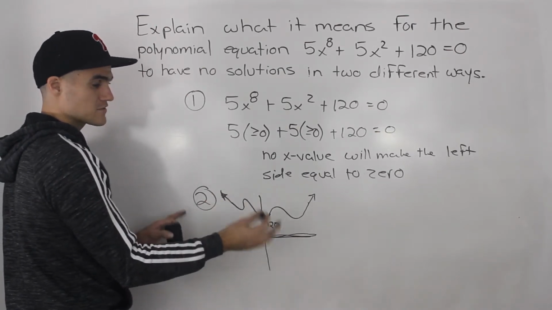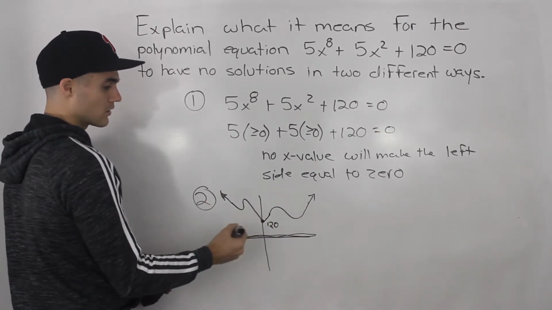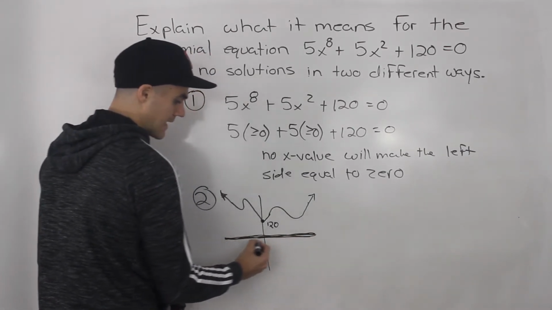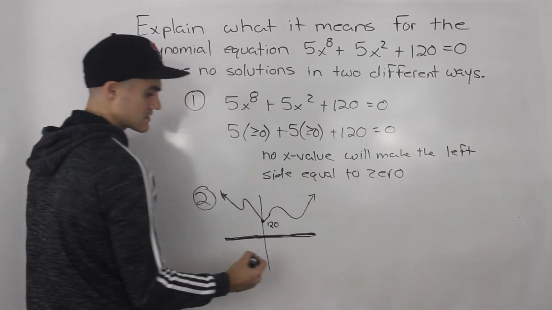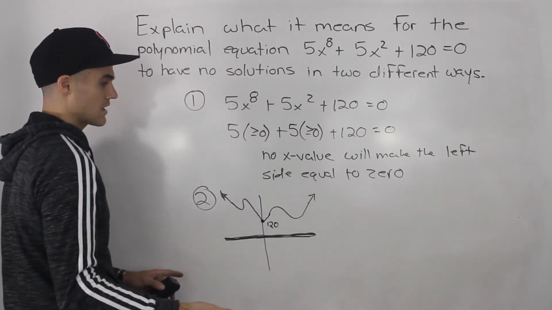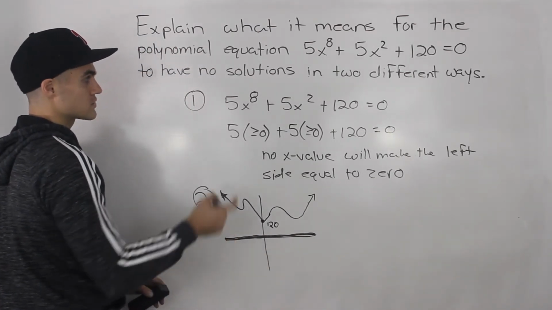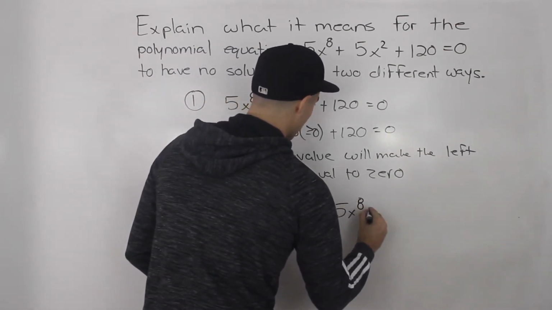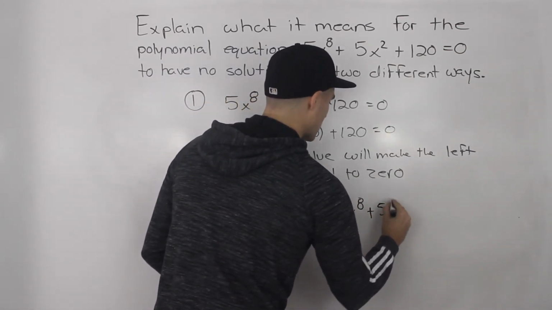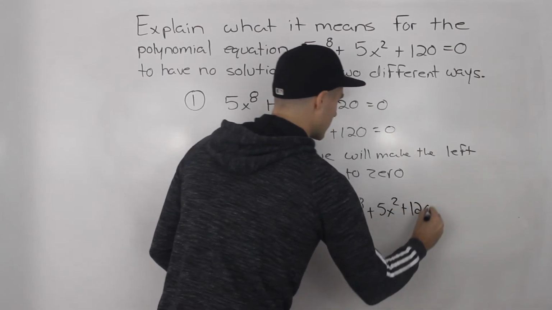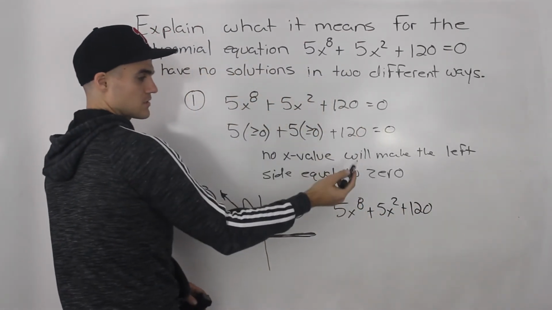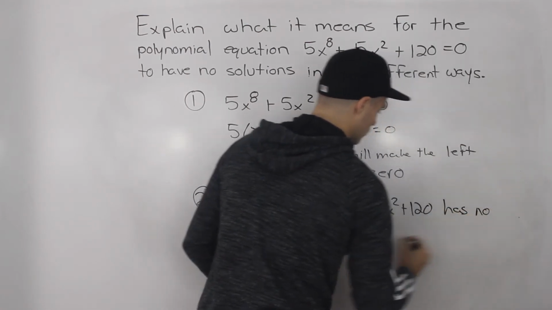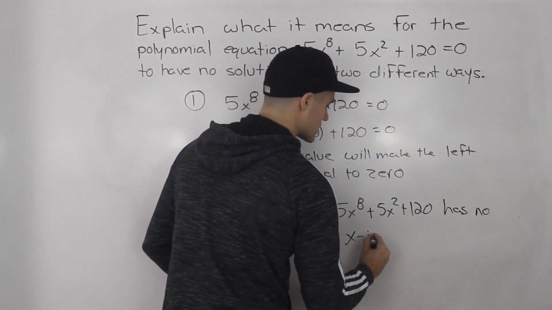There may be fewer waves, more waves, I don't even know, right? But the point is that it's never going to hit the x-axis. There's not going to be any x-intercepts. So that's another way to describe it. We can say 5x to the power of 8 plus 5x squared plus 120 can never equal 0, or it has no x-intercepts.